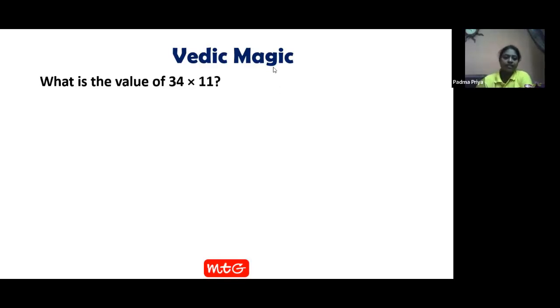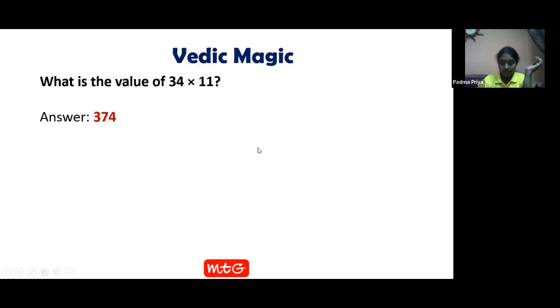So good, there are many answers in the chat box, very nice. Let's see how we can solve this. 374. This can be solved in less than 5 seconds.